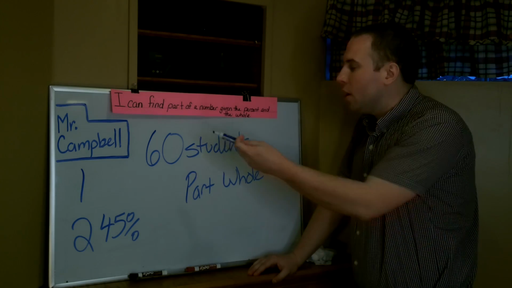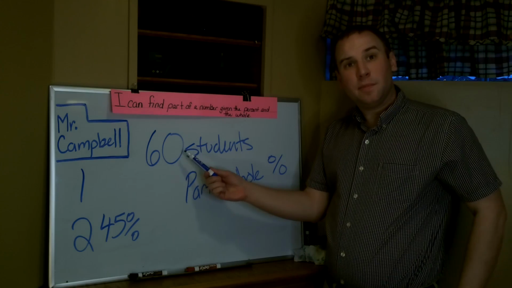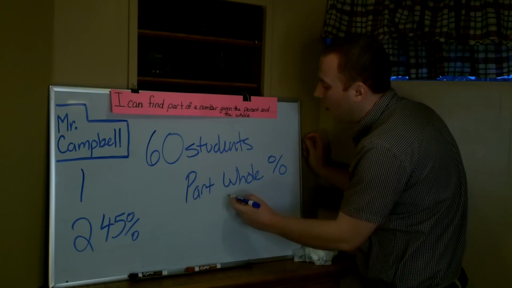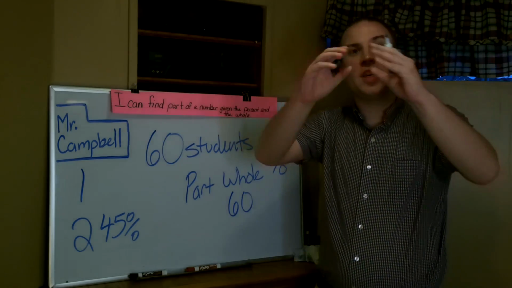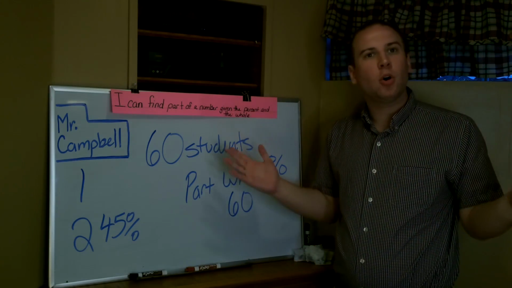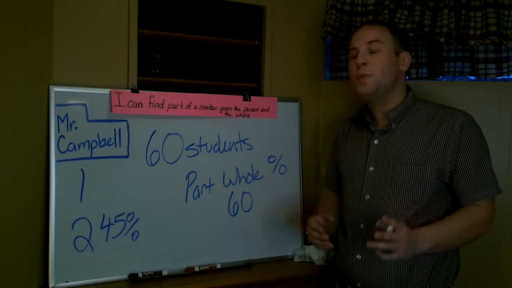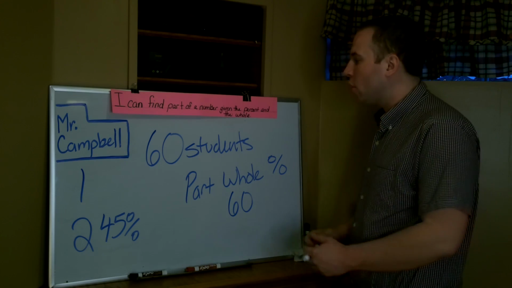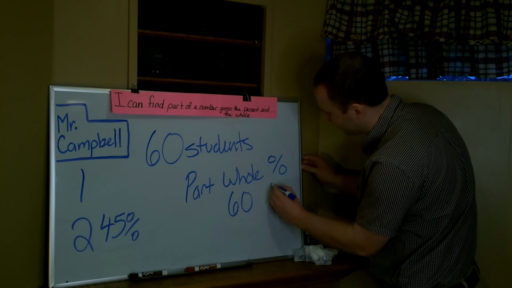So, looking at these two values, 60 would be considered our whole. Reason being because it's the whole or the full amount of students that make up the class. So our whole would be 60. What would be our percent? Well, the only percent that's on the board, 45%.